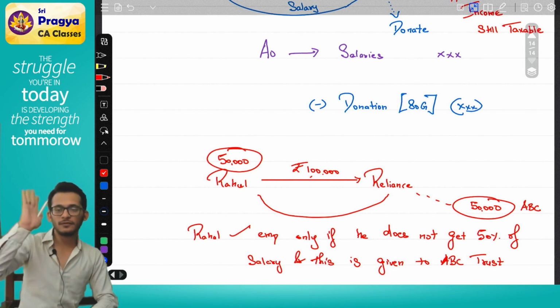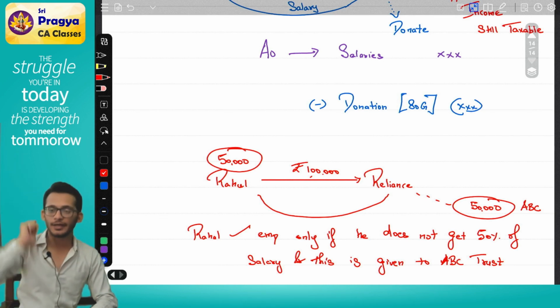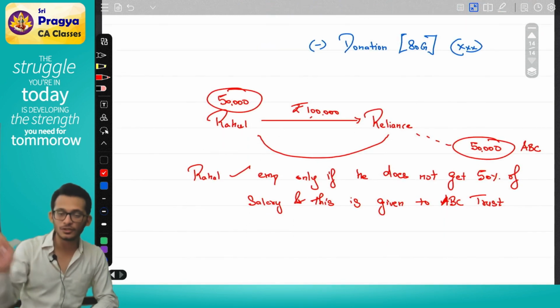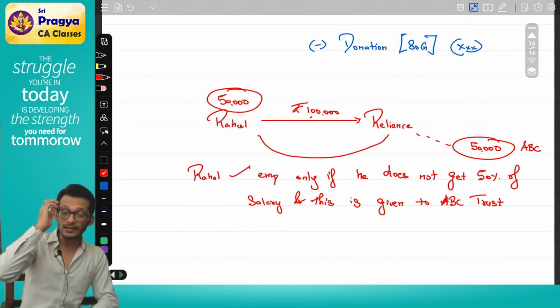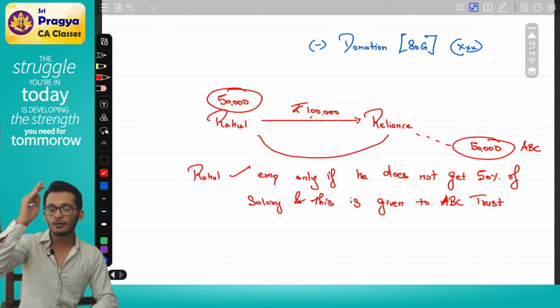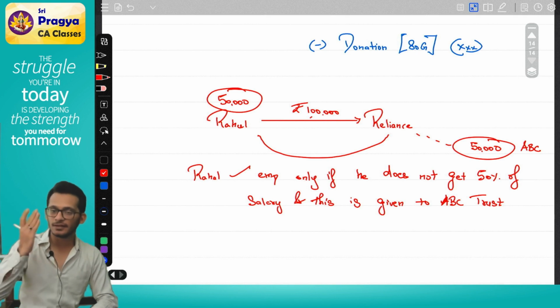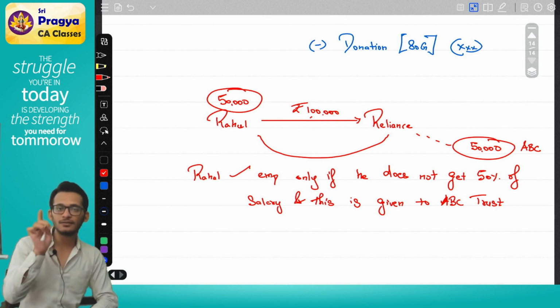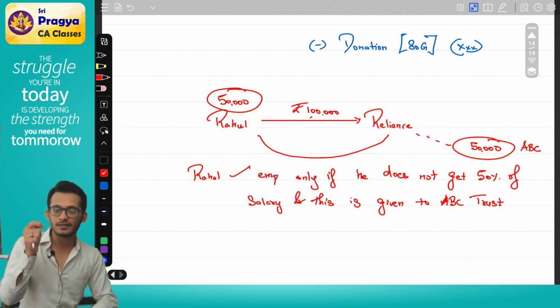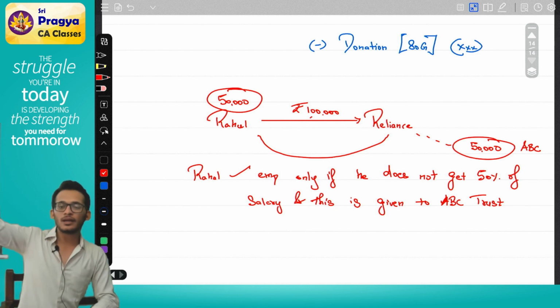Rahul has the ownership of that 1 lakh rupees and he is making a decision to donate. In the second scenario, does Rahul have the ownership of the money? No. When he joined the contract itself, they said, Rahul, you are owner only of 50%. Balance 50% is someone else's. Which means, do you have the title over that balance 50%? No. If you don't even have the title over the balance 50%, are you the owner of that 50%? No. If you're not the owner, can you make the decision of that 50%? No. Can tomorrow Rahul come and say, no, I'm not interested to donate, give me the money? No. In the first scenario, can Rahul make the decision? Yes.